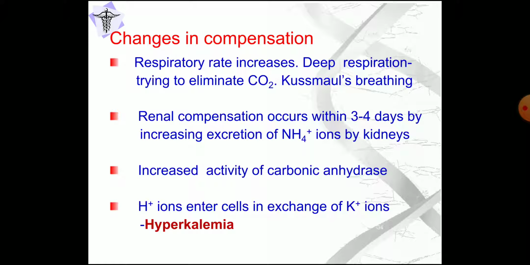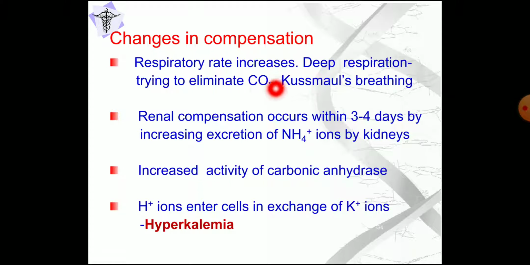How does the body try to compensate? The first mechanism is increasing the respiratory rate, deep respiration, trying to eliminate carbon dioxide, by Kussmaul's breathing. So there will be a decrease in the carbonic acid. That is increase in depth and rate of respiration.